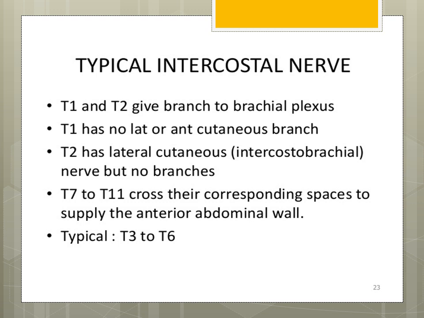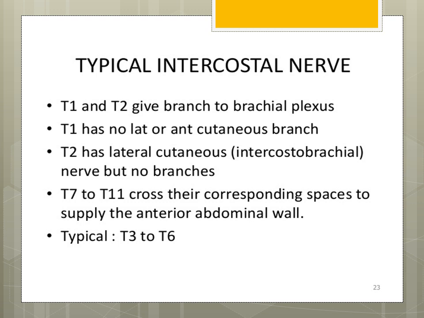Among the atypical intercostal nerves, the first thoracic and the second thoracic give branches to the brachial plexus. That is, the first thoracic spinal nerve divides into a superior large branch and an inferior small branch. The superior large branch anastomoses or joins with the brachial plexus, and the small inferior branch of the first thoracic spinal nerve forms the first intercostal nerve.